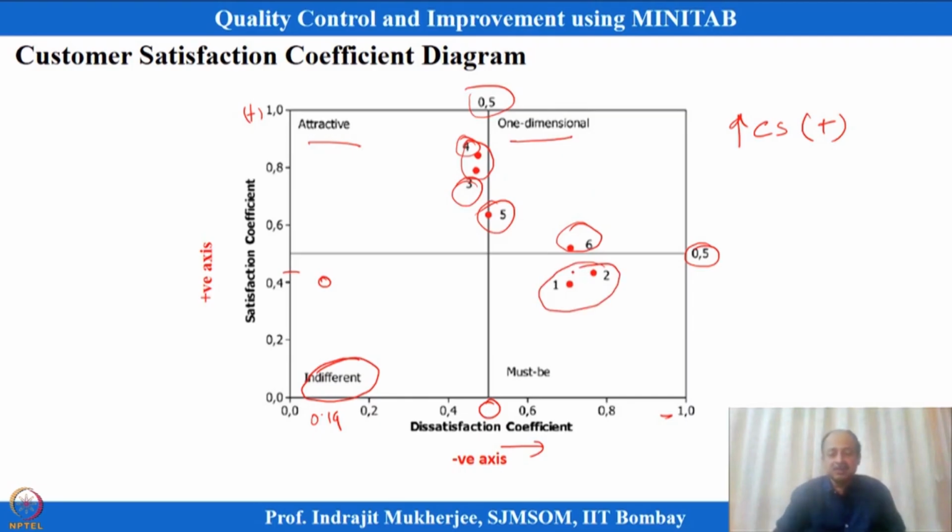So we are more interested in must-be, one-dimensional, and attractive features, but we have also identified some reverse needs, and we will try to avoid those needs in the design basically. So that will create dissatisfaction, we do not want that. So that is the way we are differentiating using the Kano model. So I am able to stratify this one.